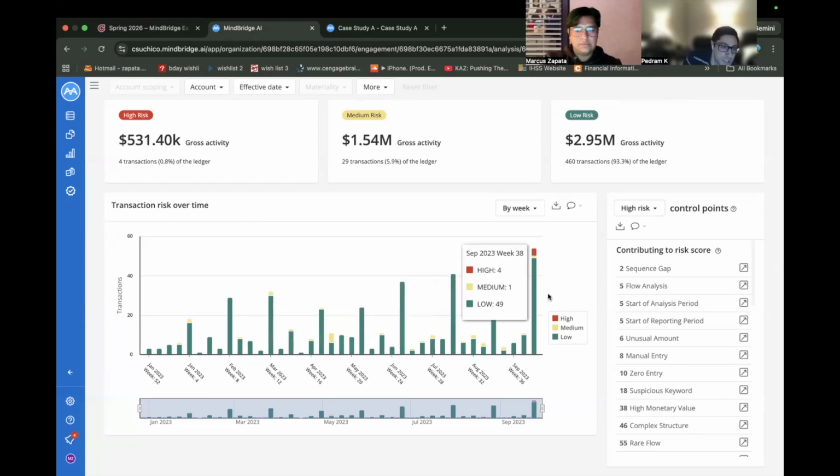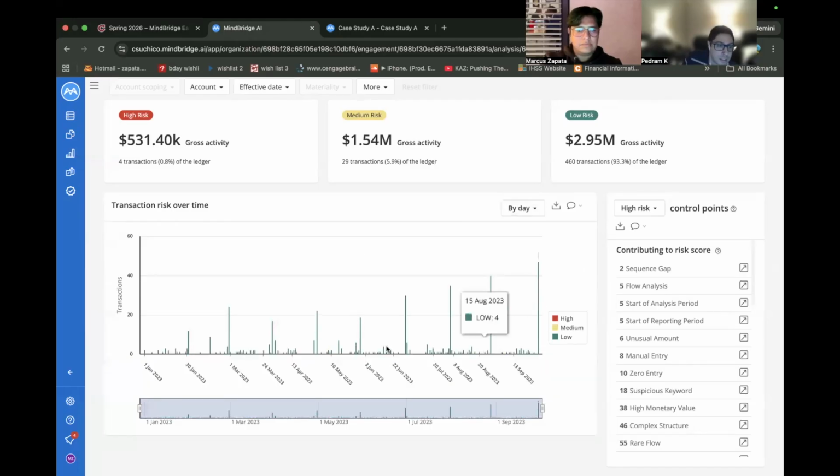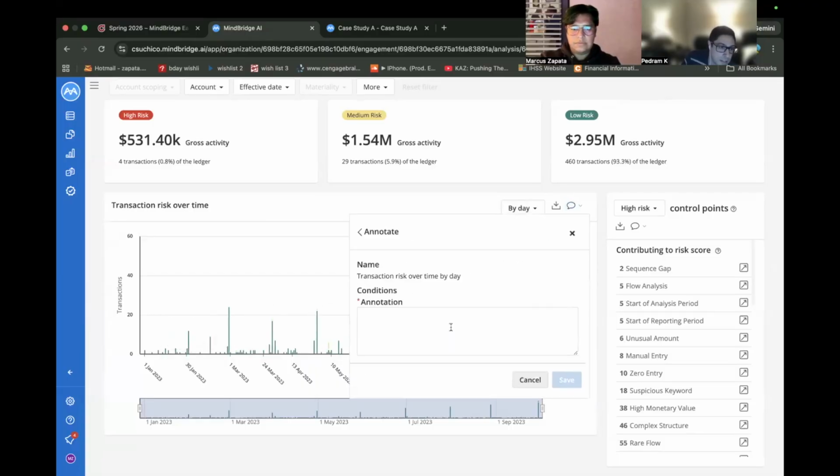However, we definitely do see that there's a larger spike in September with the inclusion of this high risk. So we're definitely going to go ahead and annotate that. And this is something we definitely want to go ahead and notate for our audit plan. Perfect. So the annotation is going to be a clear pattern of spikes at the end of each month.